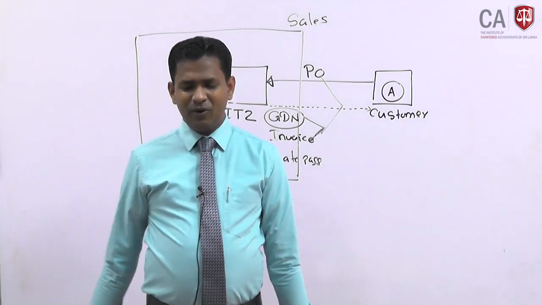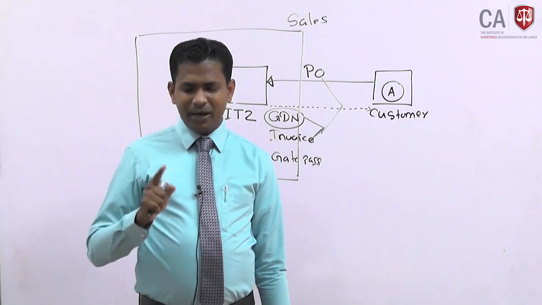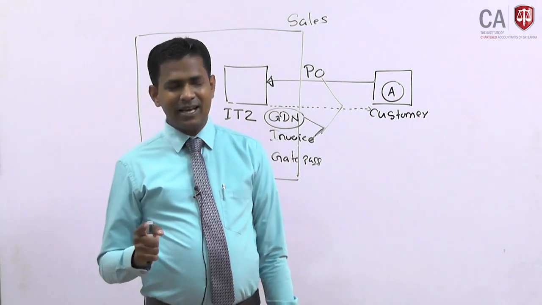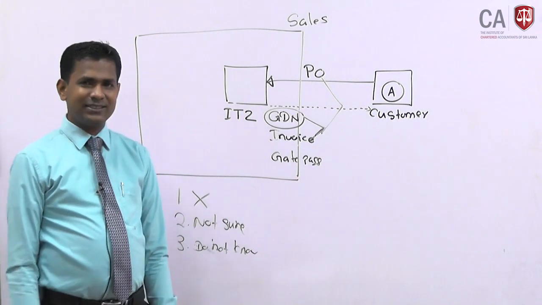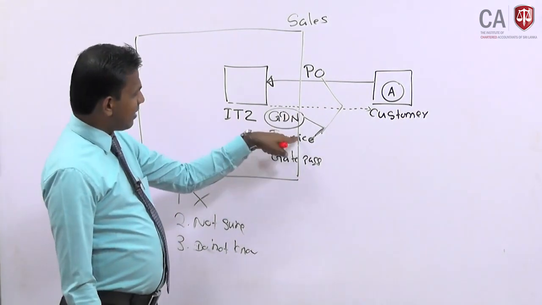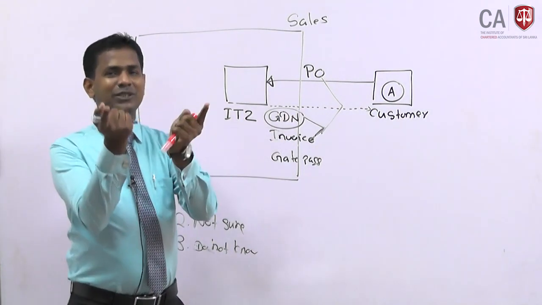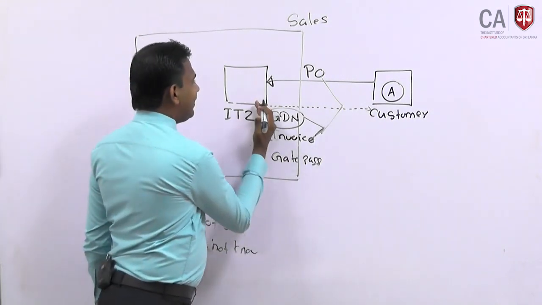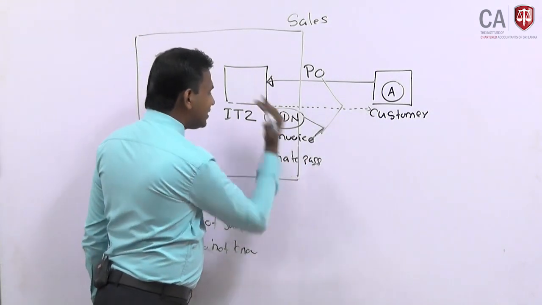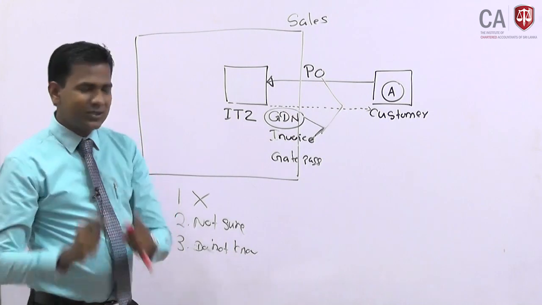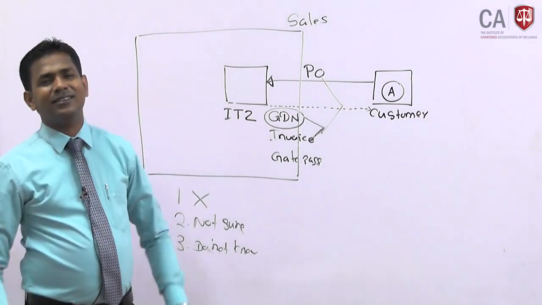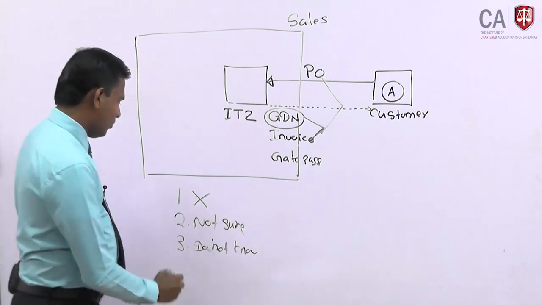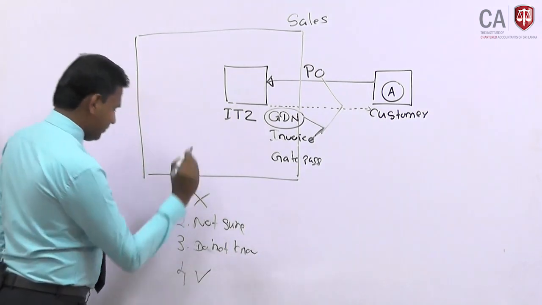And number 4, good dispatch notes are matched to the sales invoices. Objective is achieved. Whether all the goods dispatched are invoiced correctly, the main control is GDN and invoices should be checked and should be matched. Perfectly correct. So therefore, number 4 is correct.